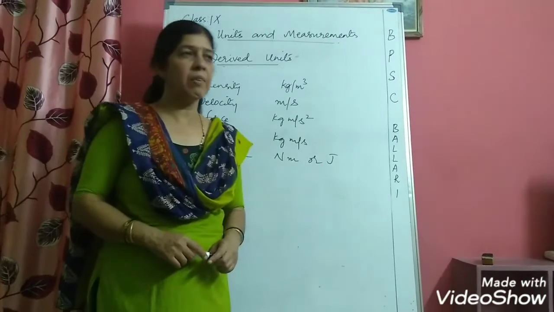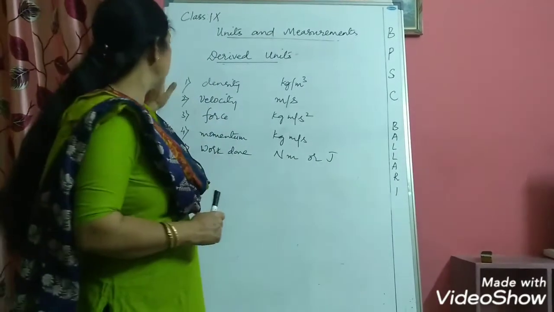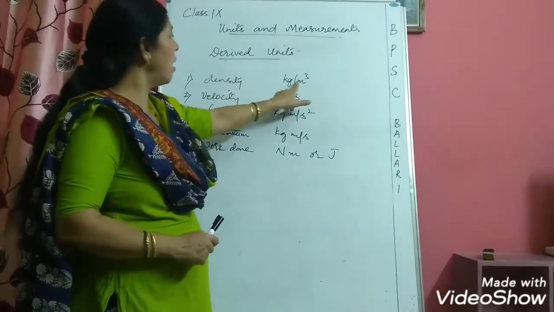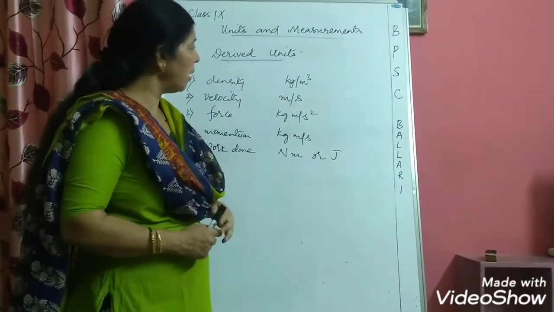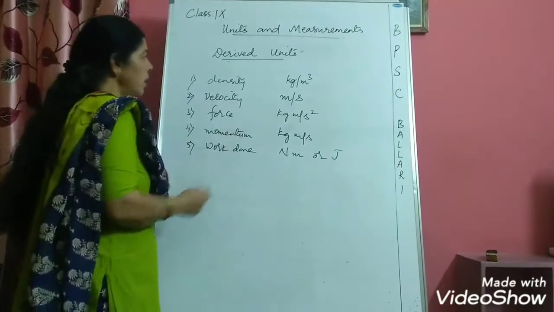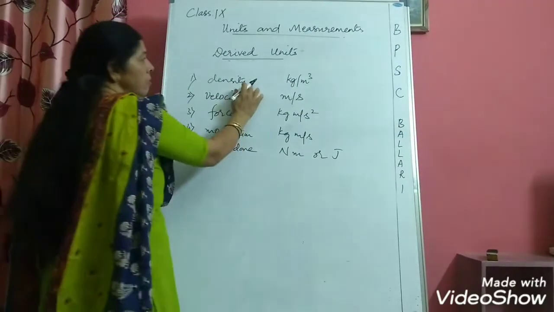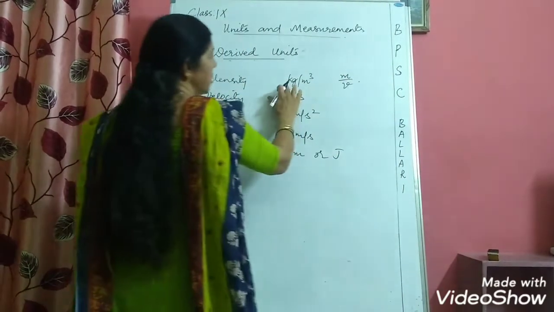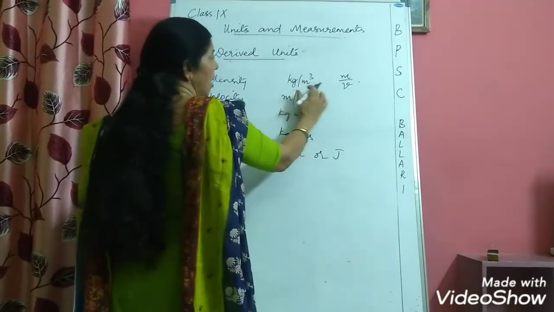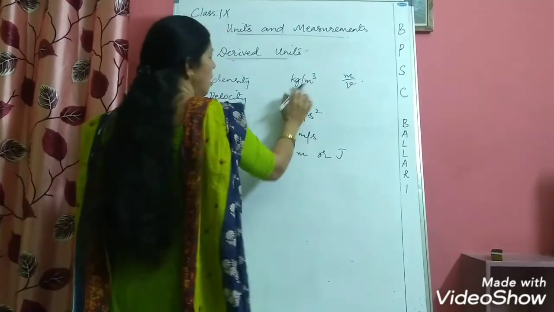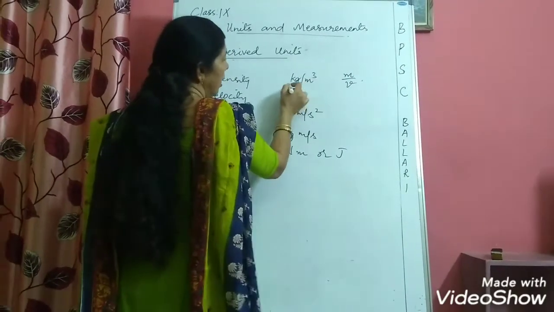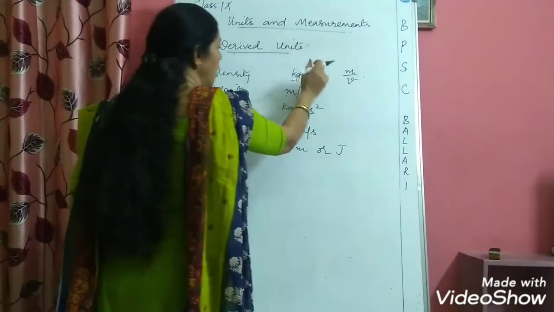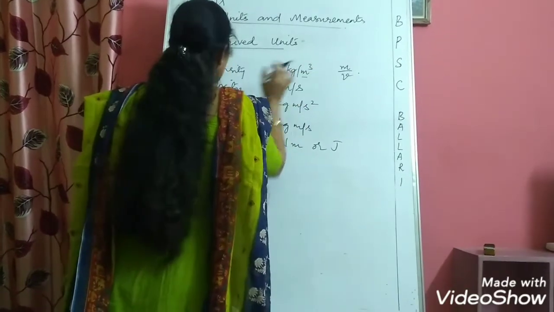I have a list of derived units also, some of the derived units which we are using. Like you have a physical quantity density. What is the derived unit? Kg per cubic meter. So density, how did we get this unit? Density formula is density is mass by volume. Mass is measured in kg, that is kilogram, and volume is measured in cubic meters. So we have got the derived unit, and kg and meter are the fundamental units. From fundamental units we are deriving the unit for density, so it is a derived unit.